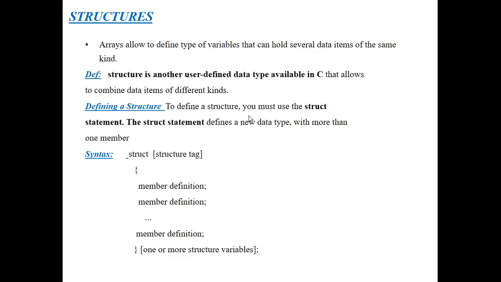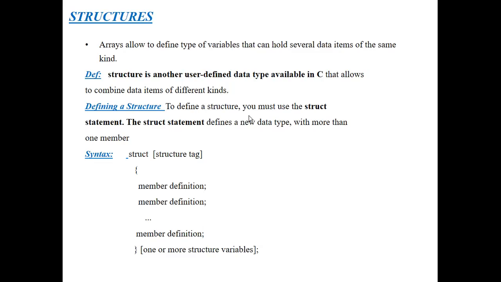A structure is a collection of different data items, whereas an array collects similar data items. That's why structure has a special role to play in the C programming language.